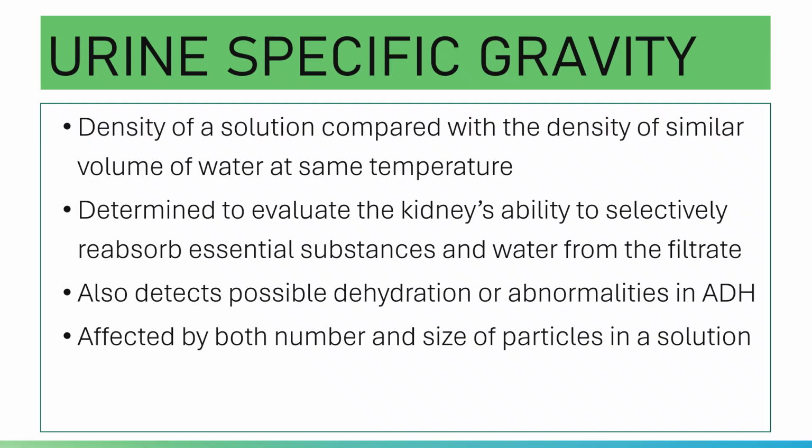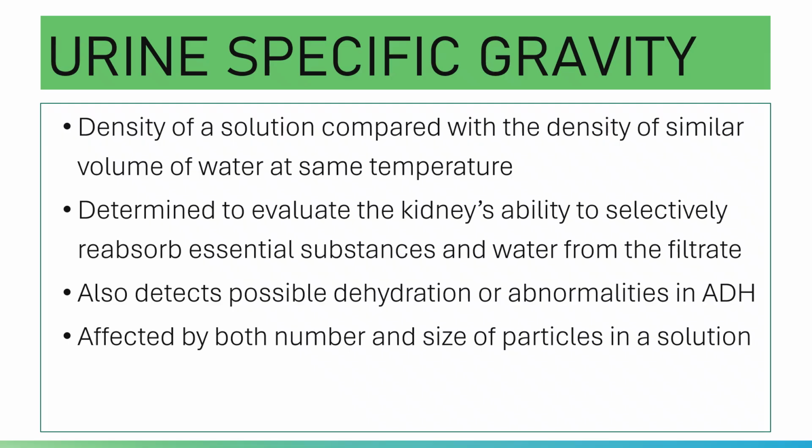Again, osmolality is the number of solutes or particles per kilogram of solution, while osmolarity is the number of solutes or particles per liter of a solution. And please note that both your specific gravity and your osmolality are reliable indicators of hydration, or indicators of the concentration of dissolved material in the urine.